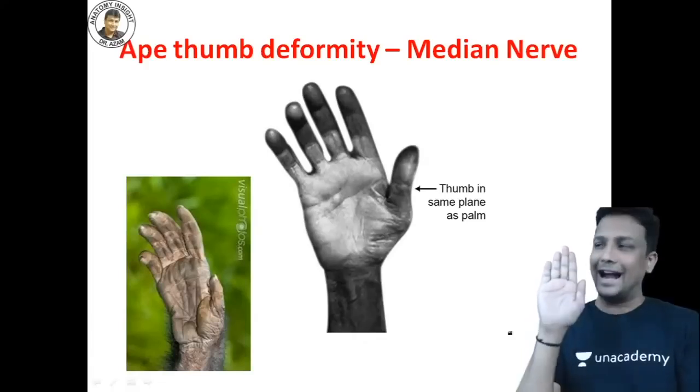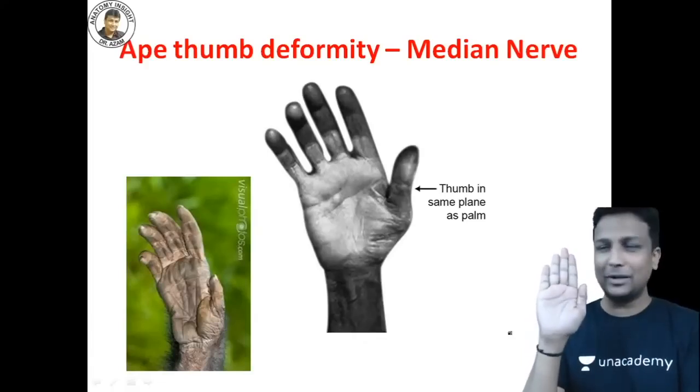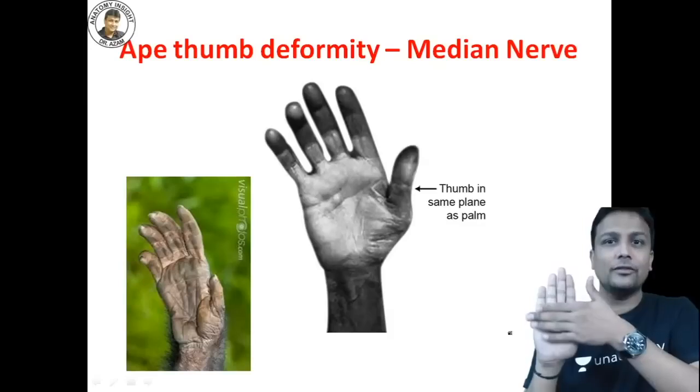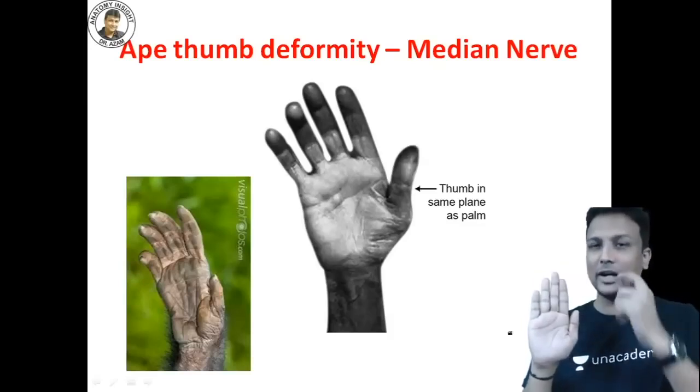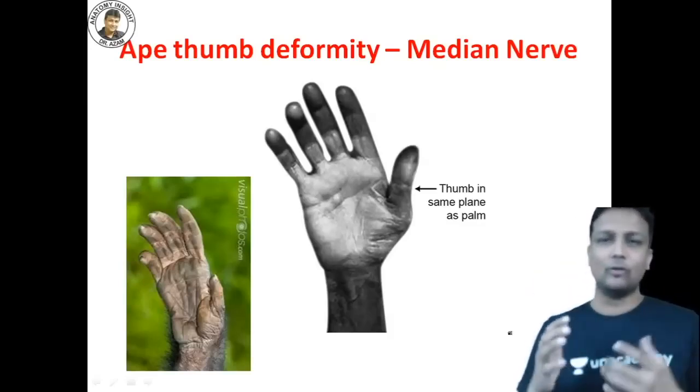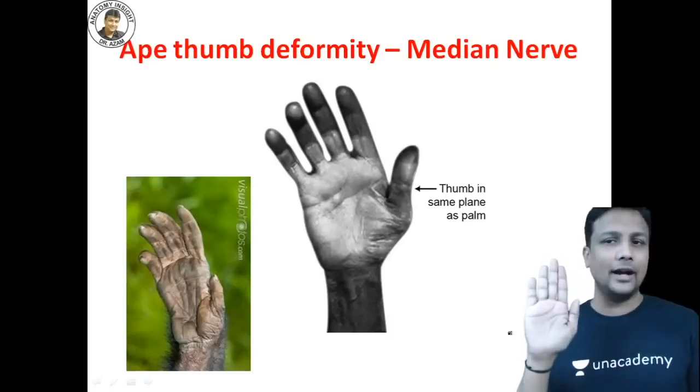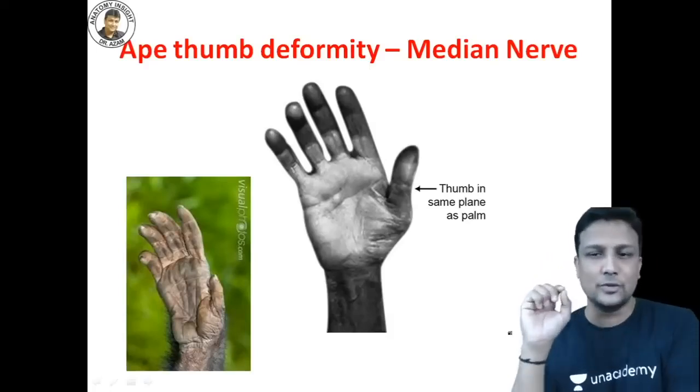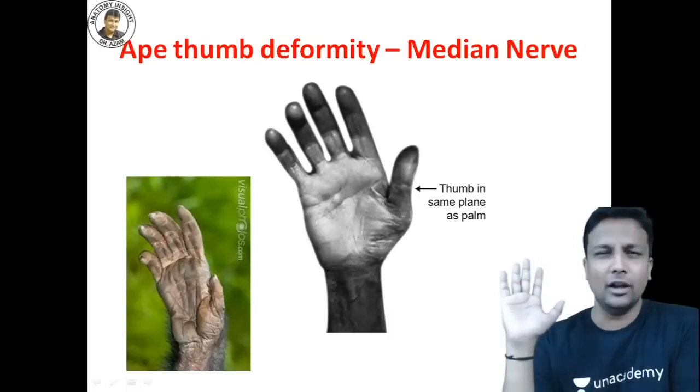Your thumb will come and lie in adducted position like this. Thumb will be in adducted position, coming along with the fingers, and in this condition, what is the nerve involved? Median nerve, and this type of hand is a feature of apes, and that is why it is known as the ape thumb, guys. Lovely.